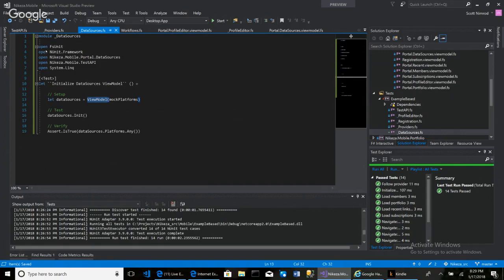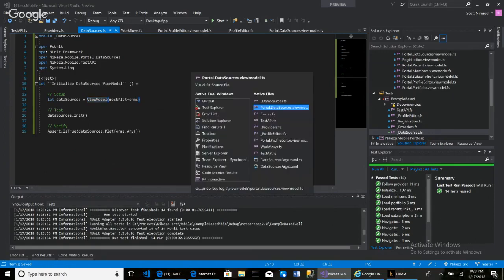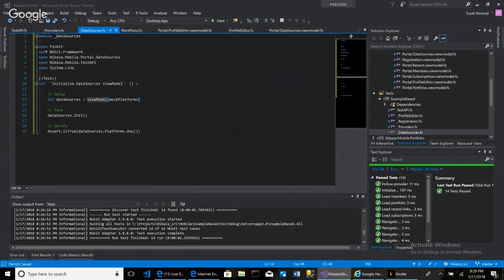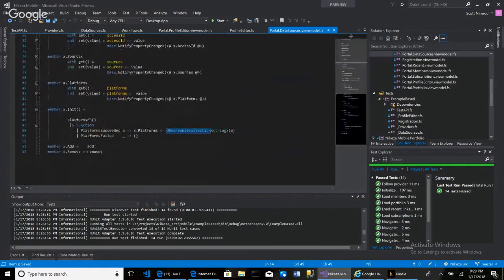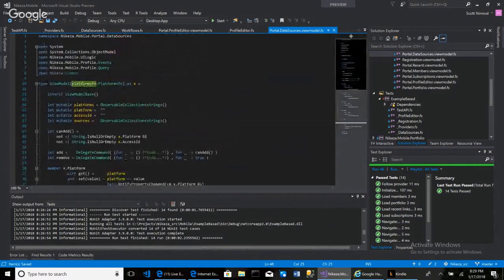If we actually look at the view model, we were testing the view model's init. And so if I go to this data sources view model, the init is right here, right? So we have our platforms function, which was injected into the view model, which we see right here, okay? Which we could probably get rid of this now. Maybe not.